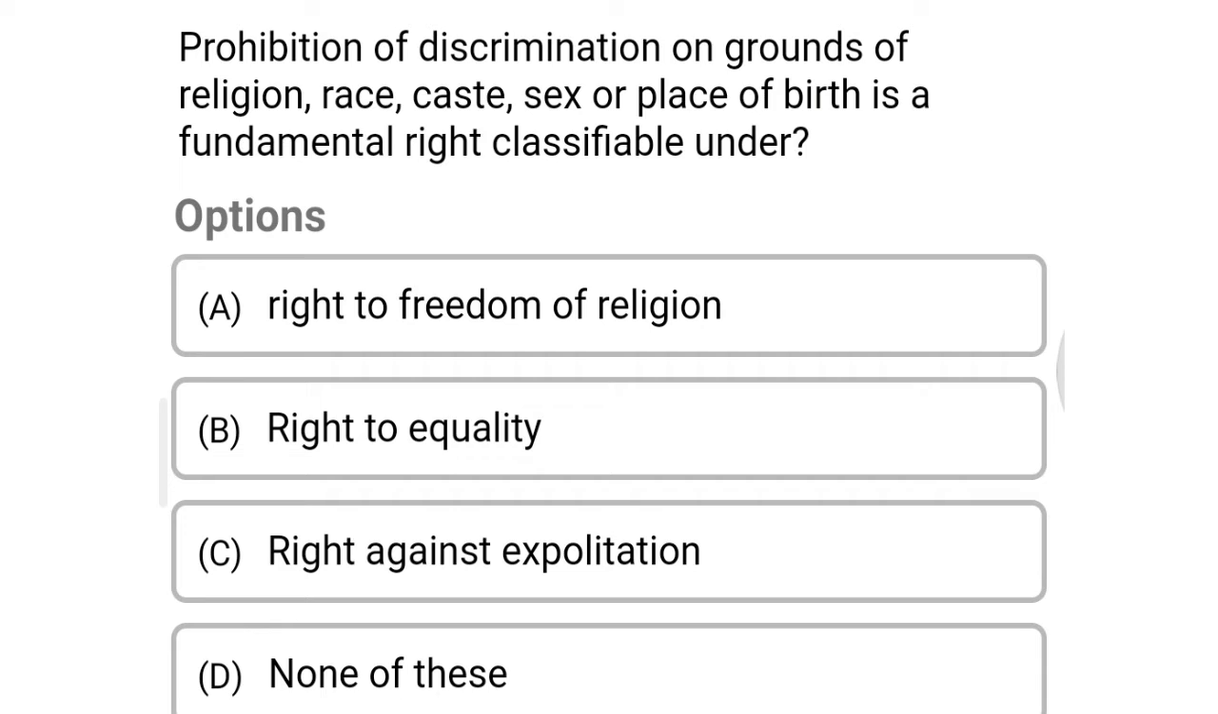Next question, prohibition of discrimination on ground of religion, race, caste, sex or place of birth is the fundamental right classifiable under option A right to freedom of religion, option B right to equality, option C right against exploitation, option D none of this. The correct answer is option B, right to equality.